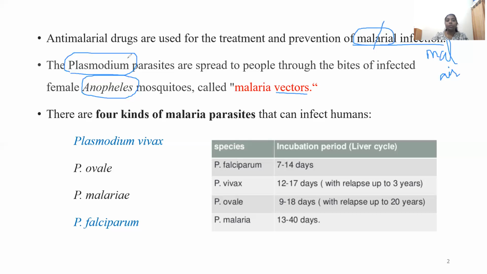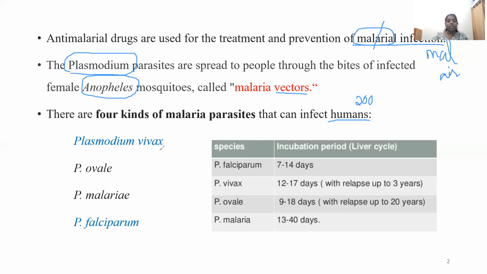And there are about 200 species of Plasmodium parasites. You must have heard the names of only 4 or 5, because these are the ones most commonly infecting humans. But on the whole, there are around 200 species of Plasmodium parasites known to mankind. Of these, almost 5 are most commonly seen, and of the 5, there are 4 which commonly infect humans.